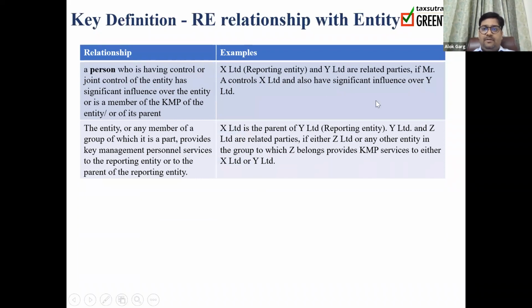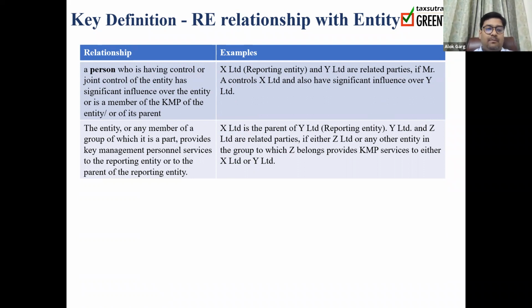A person, next point, a person who is having a control or joint control of the entity. So a person, Mr. A, who is having a control or joint control in X Limited, has significant influence over the entity or is a member of the KMP of the entity or of its parent.